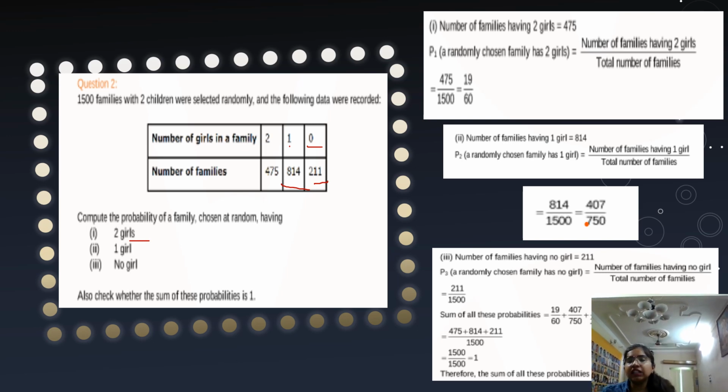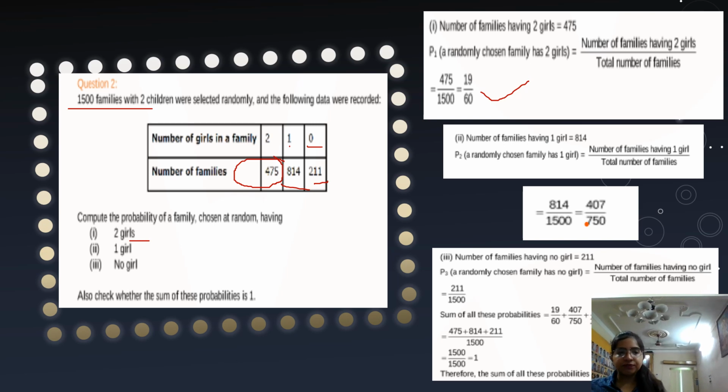To find the probability of 2 girls, what will be the formula? That is favorable outcomes divided by total number of outcomes. For 2 girls, the number of families are 475, so favorable outcomes are 475. Total families are 1,500. So the answer will be 475 divided by 1,500, 19 upon 60.